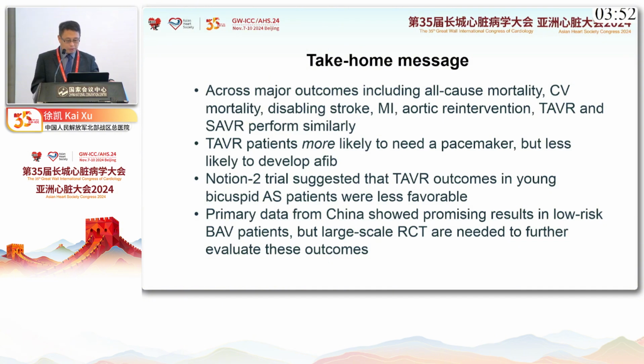The NOTION 2 trial suggested that TAVI outcomes in young bicuspid aortic stenosis patients were less favorable. However, preliminary data from China showed promising results in low-risk bicuspid aortic valve patients, but larger-scale randomized trials are needed to further evaluate those results.